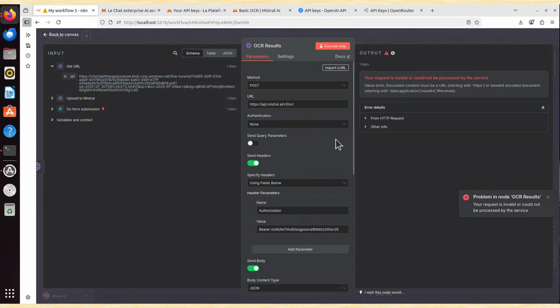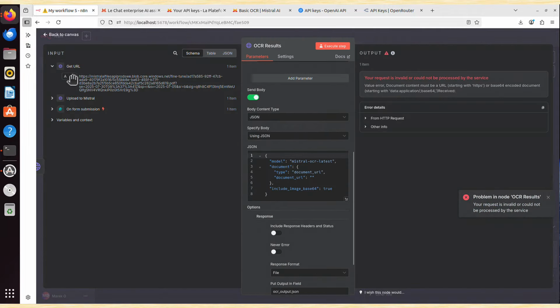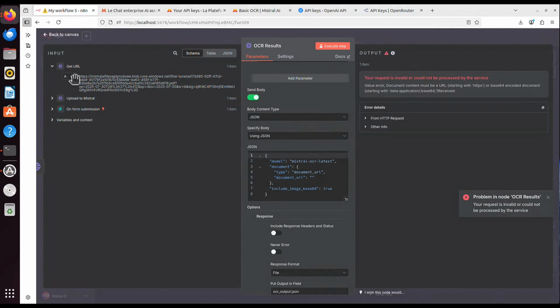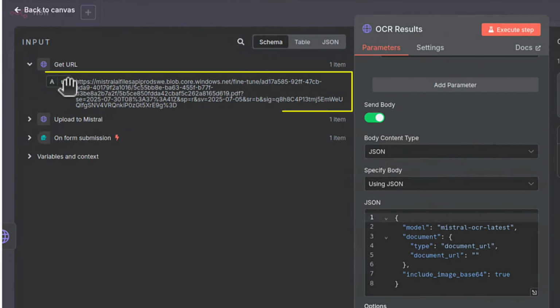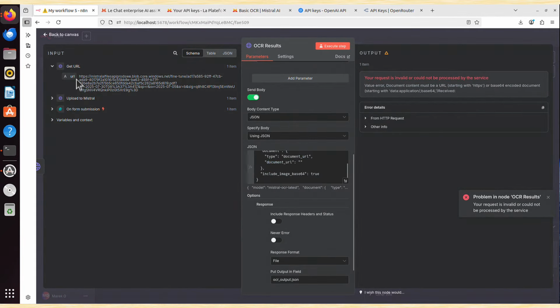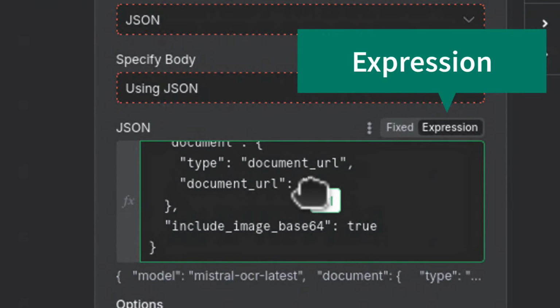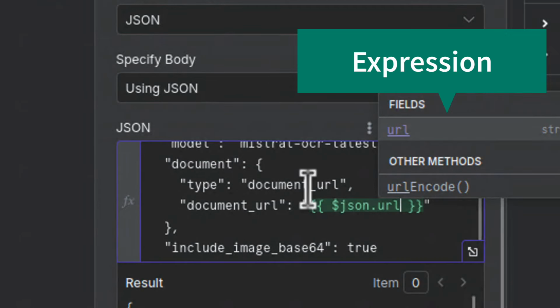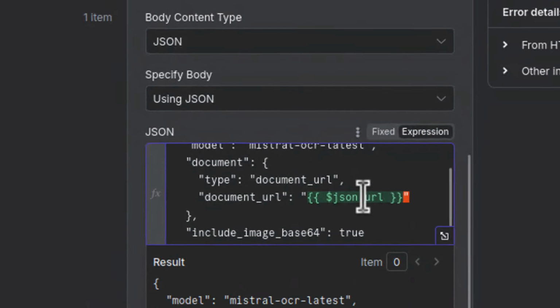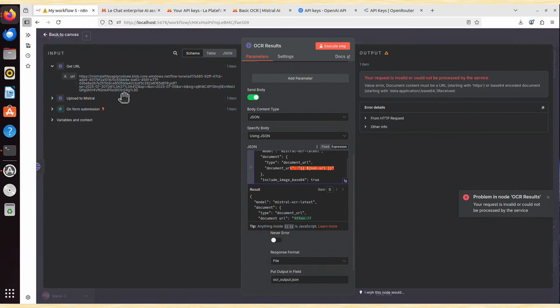We just double click on that, we scroll down, and now we have that URL. This is this long signed URL, which allows us to pull the file back to our PC or wherever this n8n is running. So I just drag this, it's again a JSON object that says URL, and I drop it there and paste it between those double quotes. And now we've got the JSON URL. That's exactly what we need.